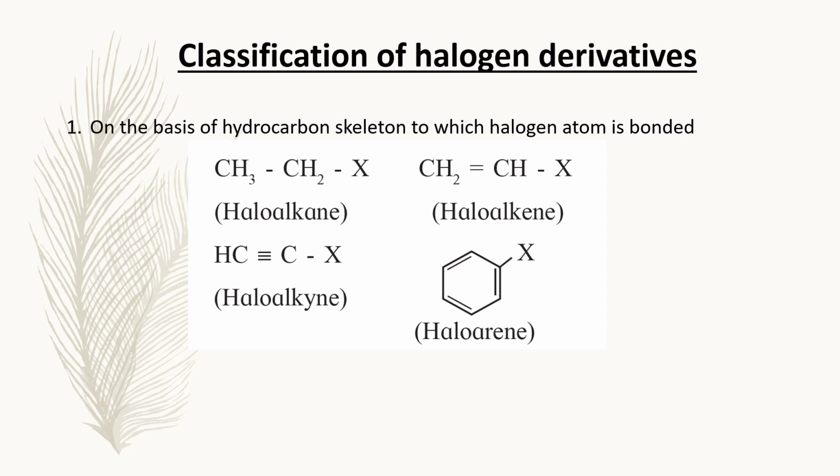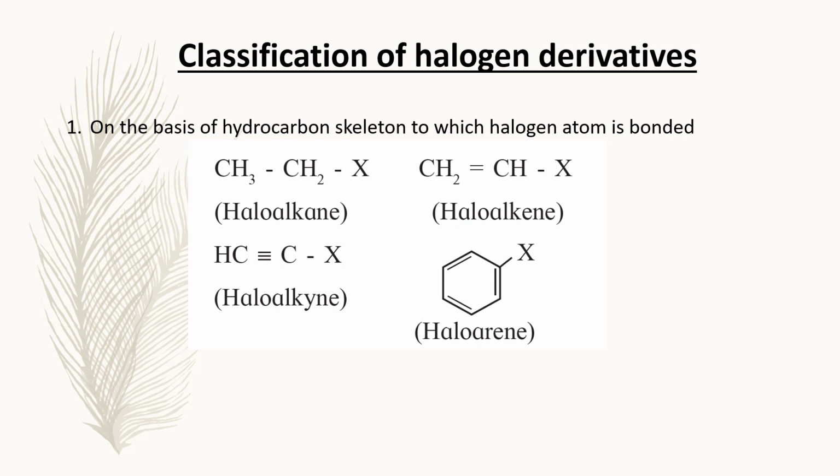Classification of halogen derivatives. On the basis of hydrocarbon skeleton to which halogen atom is attached, the halogen derivatives are classified as haloalkanes, haloalkenes, haloalkynes, and haloarenes. In the first example, CH3CH2X, if hydrogen atom of alkane is replaced by a halogen atom, the compound formed is called a haloalkane. The second example, CH2=CHX, if hydrogen atom of alkene is replaced by a halogen atom, then the compound formed is called a haloalkene.